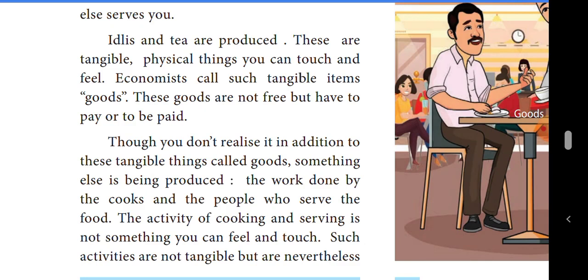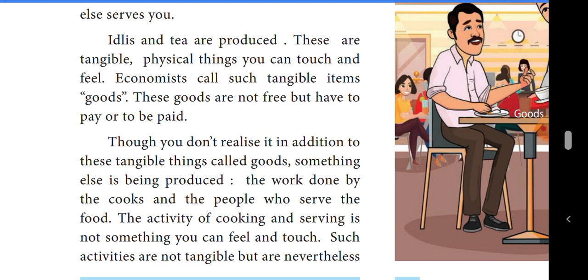The work done by cooks and the people who serve the food, that is called services. Goods means that particular item. That means the idli and tea is the item. That is called tangible, or goods. Then the cooks, those who are working to cook, and those who are serving that particular idli and tea, that is called services. The activity of cooking and serving is not something you can feel and touch.